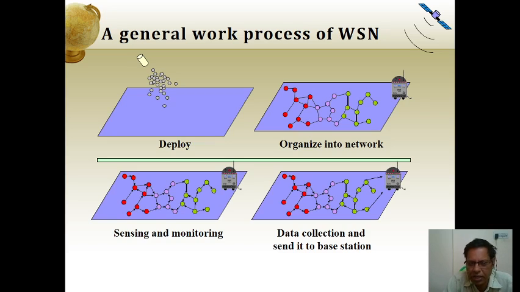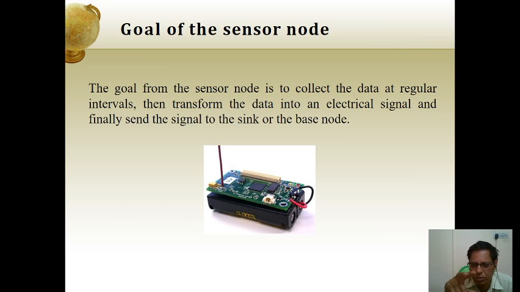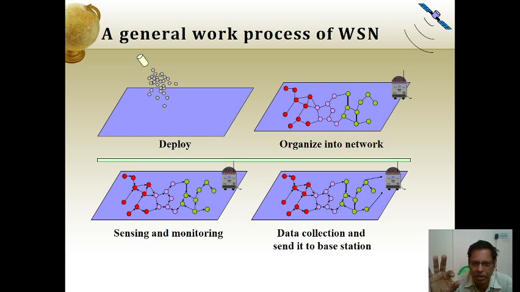After deploying, the sensors are organized into the network: what is the purpose of the sensor, how it is going to communicate, and how it is going to act according to the instructions of the system. Okay, sensing and monitoring. As I told you just now, the AC sensor is sensing the specified person. When the person is moving from place to place, it is sensing and monitoring the person.